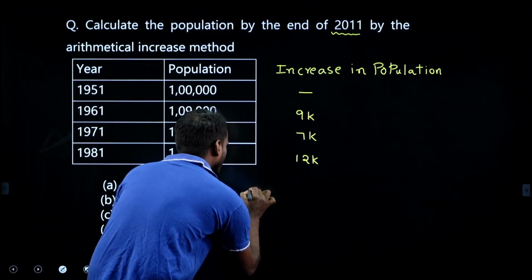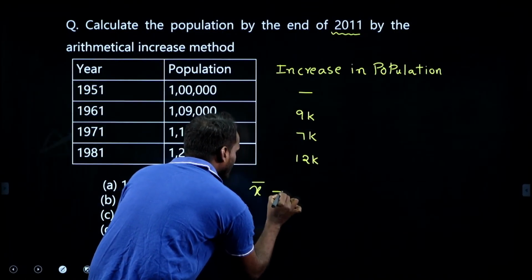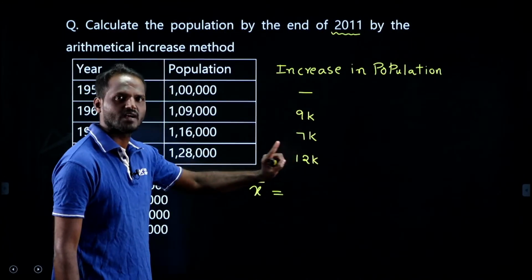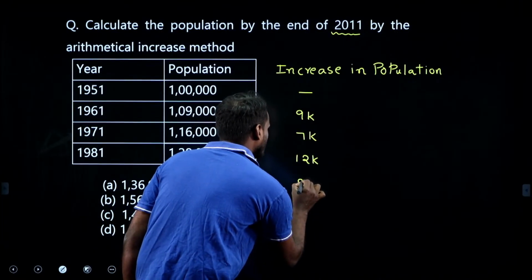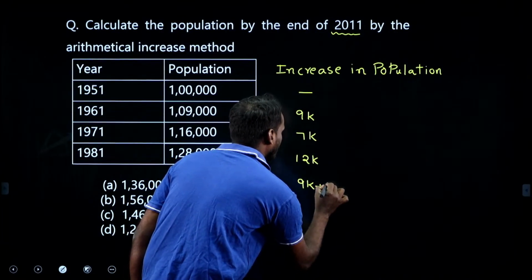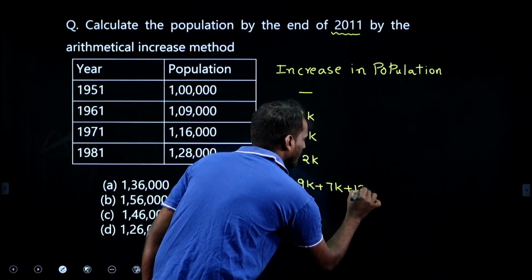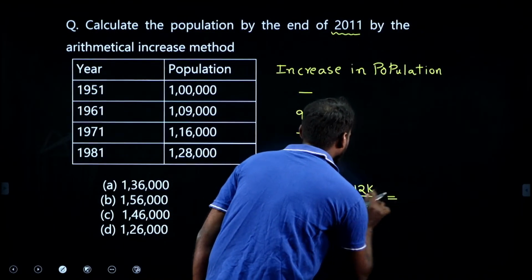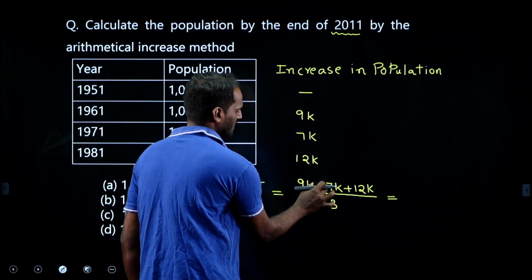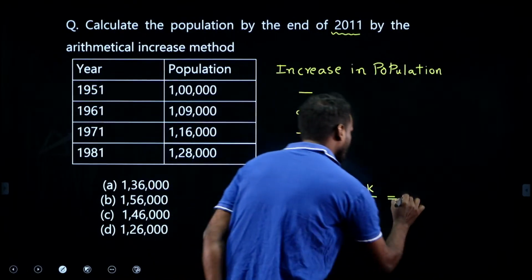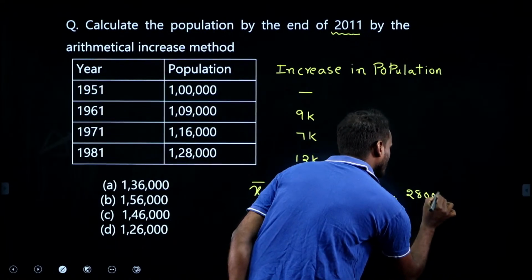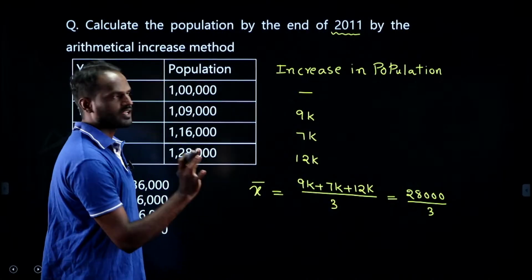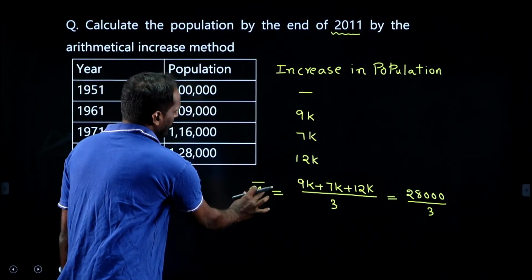We need to estimate x bar. What is x bar? The average increase in the population. Average increase means 9K, 7K, 12K divided by 3, right? I am indicating K means 1000 only. So 9K plus 7K plus 12K divided by 3. This is the x bar value. How much is this? 9 plus 7 is 16, plus 12 is 28,000, right? 28,000 divided by 3. This is x bar. Don't solve it, keep it as it is. Without a calculator, you need to solve, right? This is the x bar value.